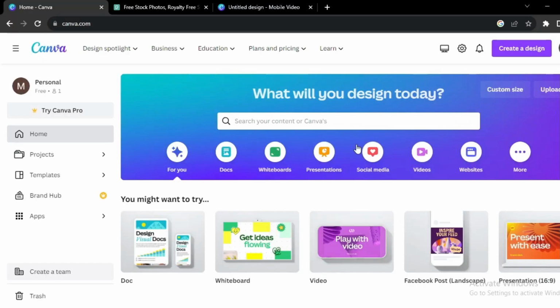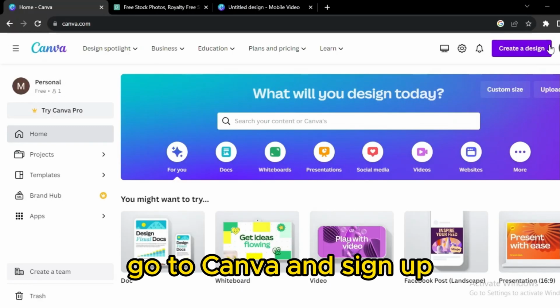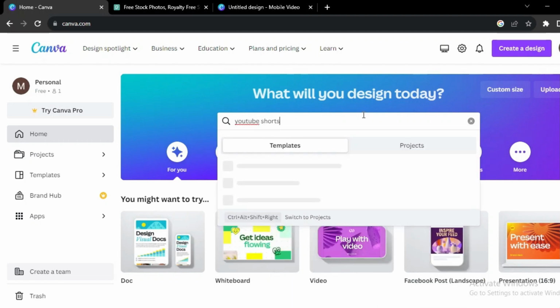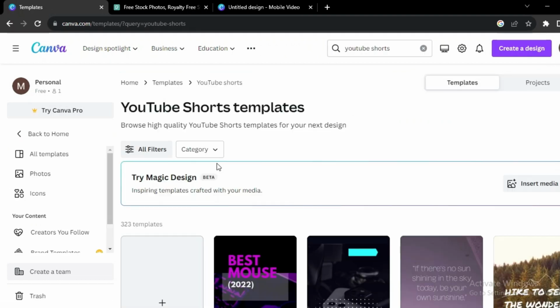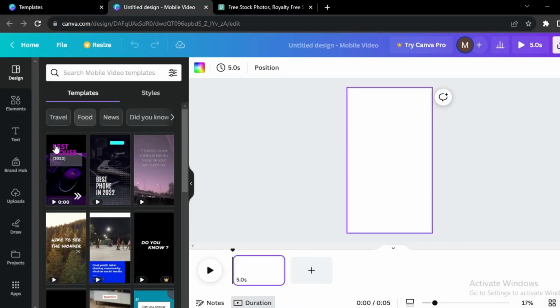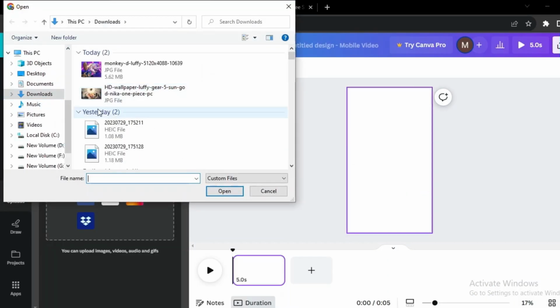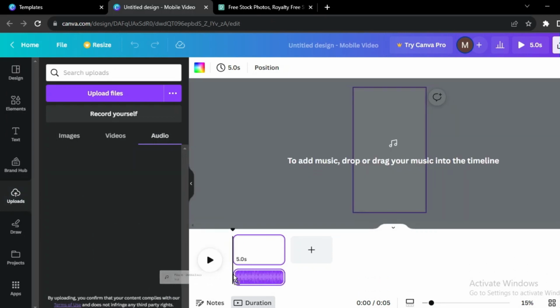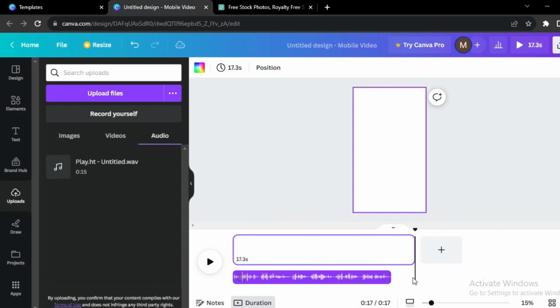Next step, if you don't already have an account, go to Canva and sign up. Enter YouTube Shorts in the search field on Canva and press Enter. Then select the blank file from the left sidebar. When prompted, click Upload to send the WAV file you just downloaded. Hold onto it while you drag it to your work area after it has been uploaded. If your audio file is compressed, click and drag it to the full length on this white blank page while holding down the mouse button.